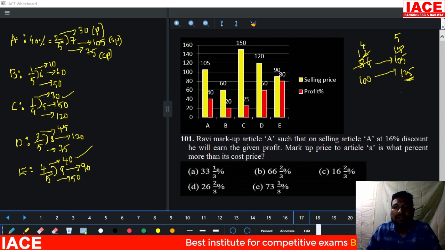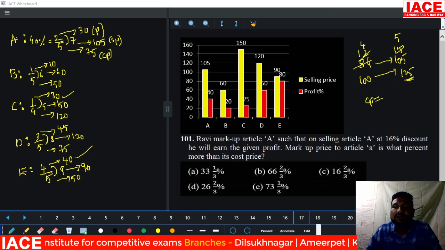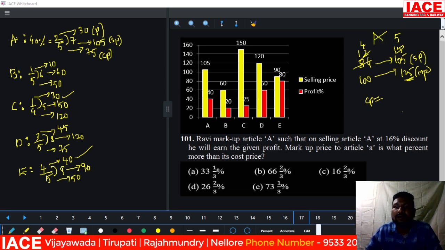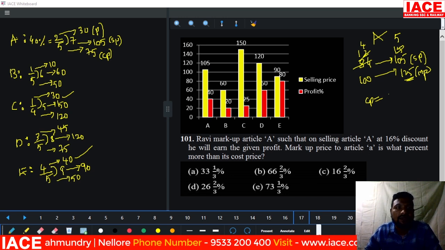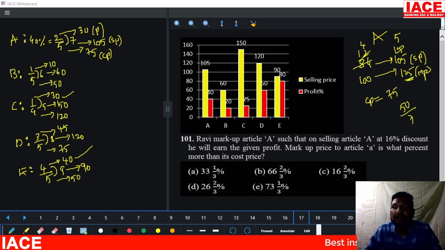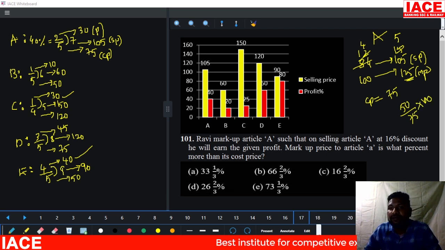Then the markup price of article A is what percentage more than its cost price? Cost price, market price, and selling price: which article is this for? Article A. And the cost price of article A is 75. 75 became 125, so how much was added? 50 was added. 50 is the increase on 75.